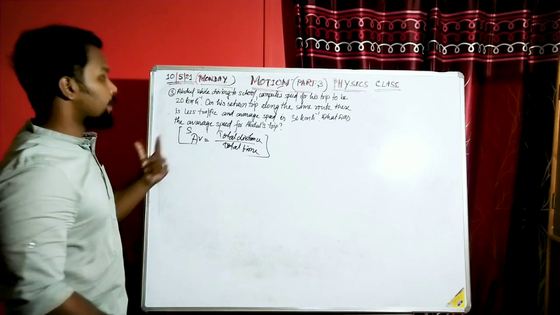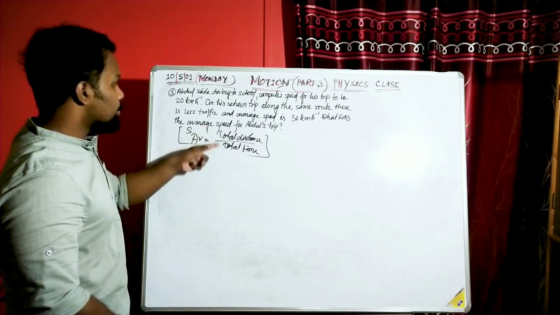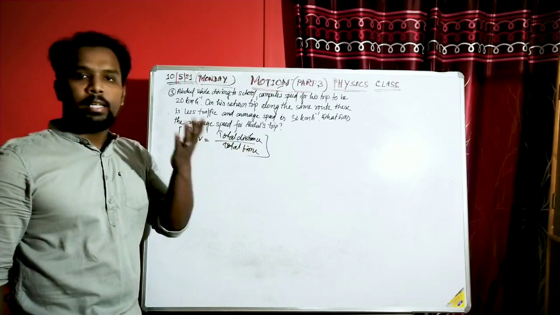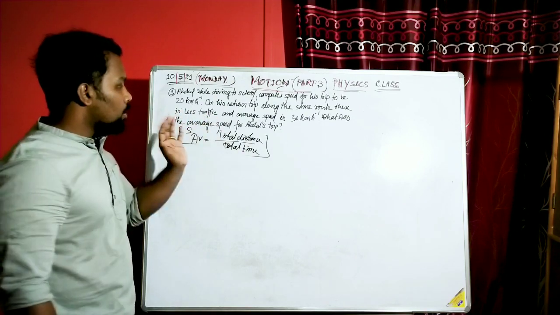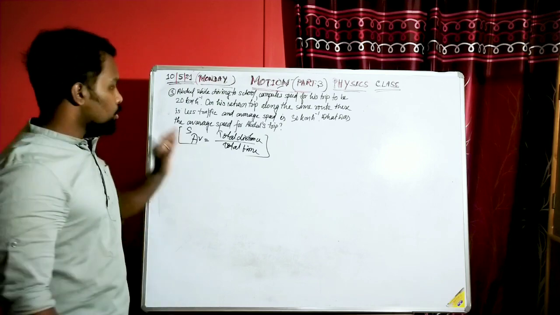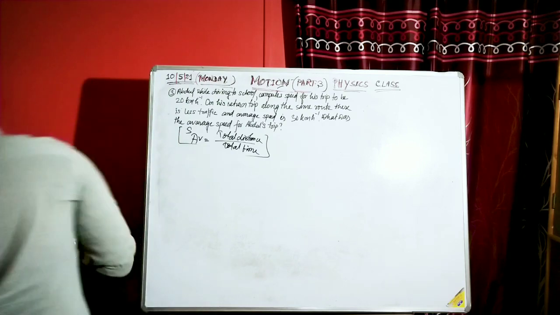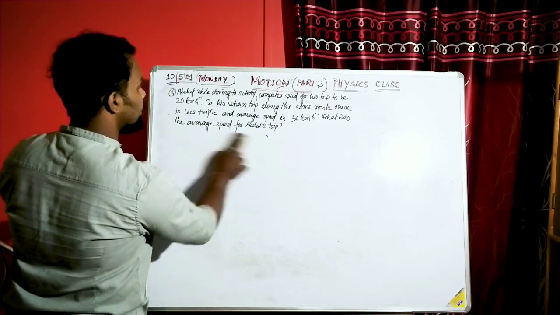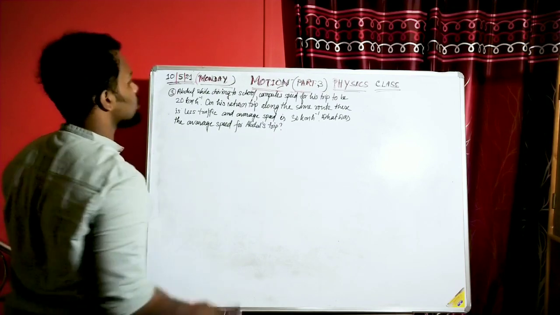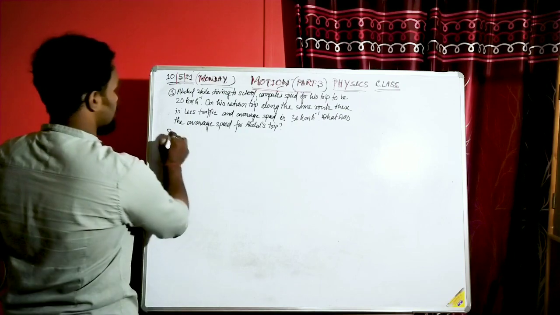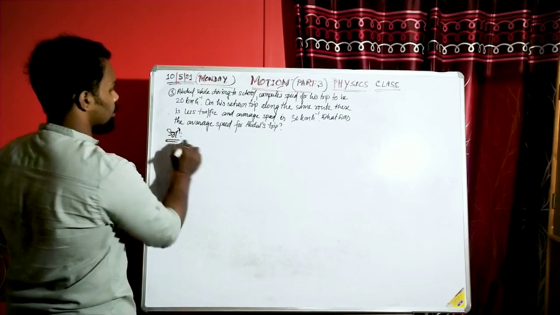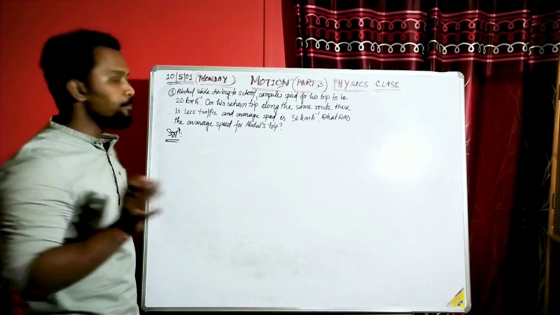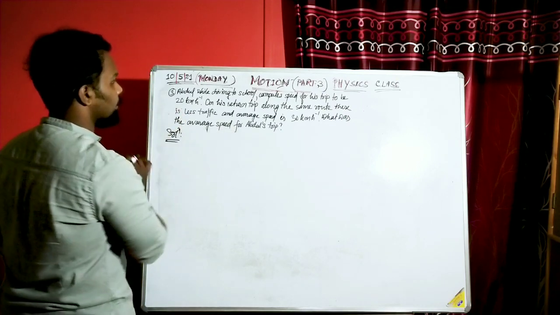In that case, between these two quantities we have to consider one of them. First I will erase this part. I will first consider the total distance. Since it's not given, I will consider it. Just look very attentively. These kinds of questions are important for your exams.